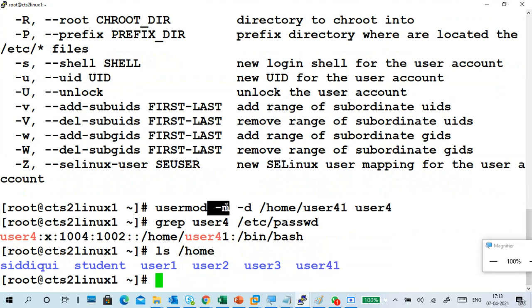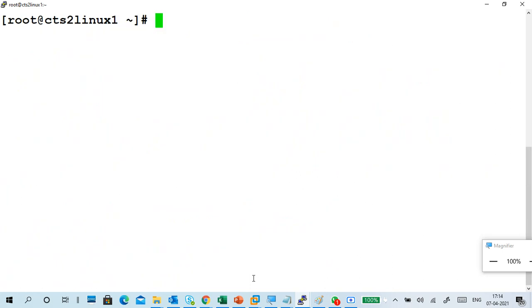If I used this option when I tried to change Siddiq's home directory, I would not need to do so many steps. Now I am doing these many steps. So this is it. I have to use -m, so it will change the name in the passwd file, meaning the user information. It will change the name here as well as the directory name. So both are changing at a time like this. Next.